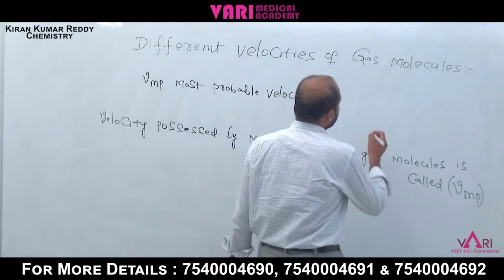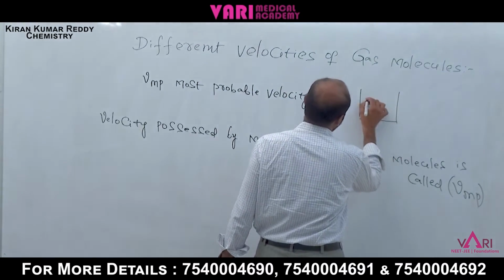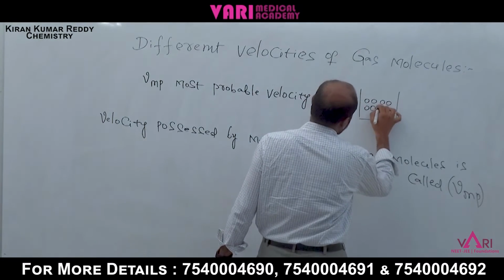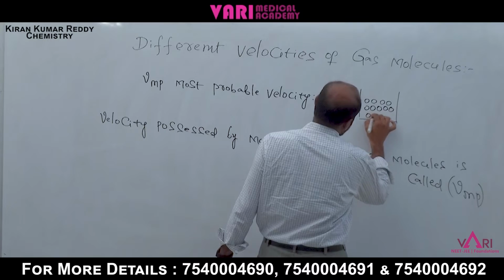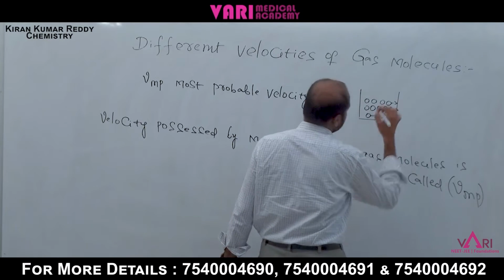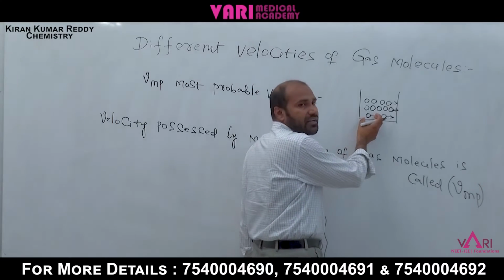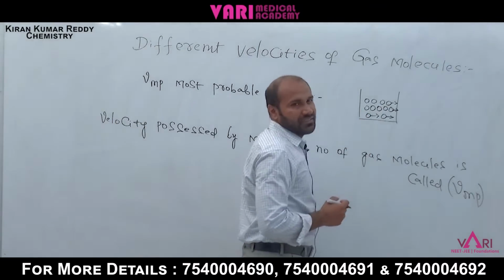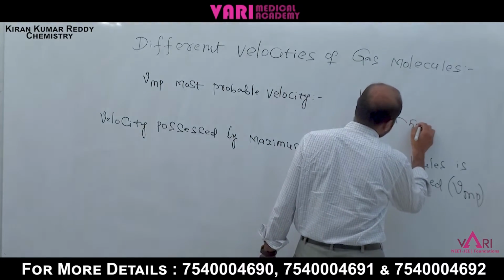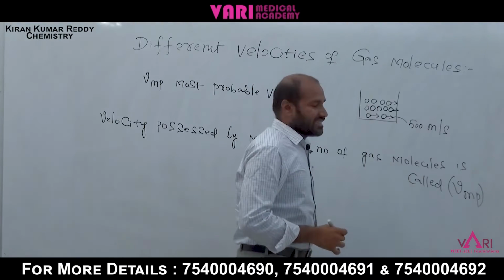For example, I am taking one vessel with gas molecules. I think 200 gas molecules are present in this. They are having speed, velocity. For example, in this vessel 200 gas molecules are present, and the gas molecule speed is 500 meter per second.